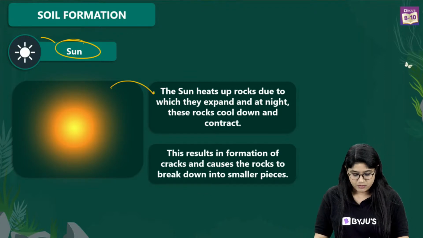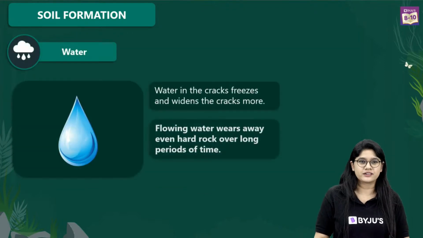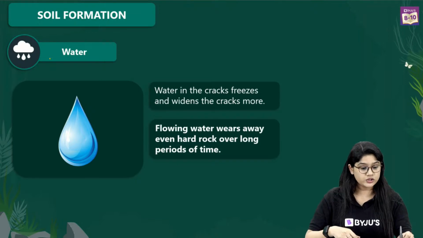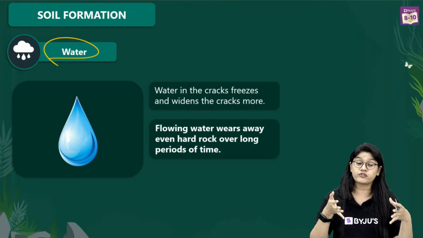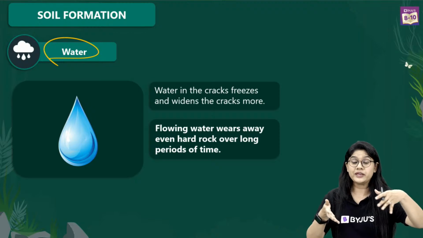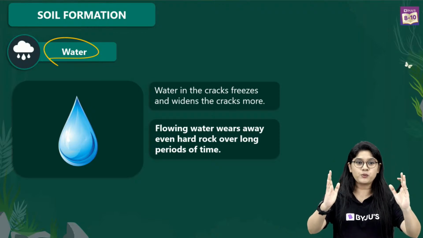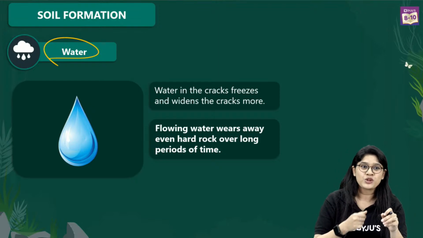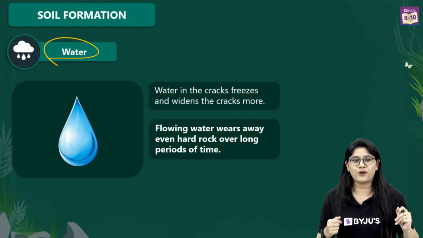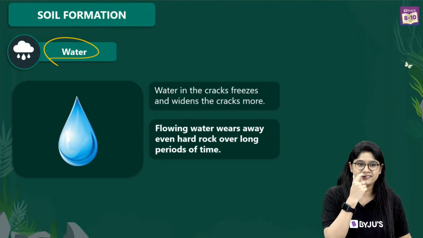Very good. Moving to the next, we have the water. Now, I'm sure you must have seen that if water flows or if there's a huge river, it will be leaving lots of marks. If there's a mountain on both sides, we can see the different turns. We can see the beautiful art done by the water.